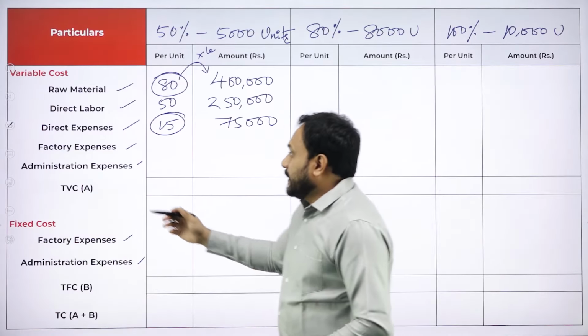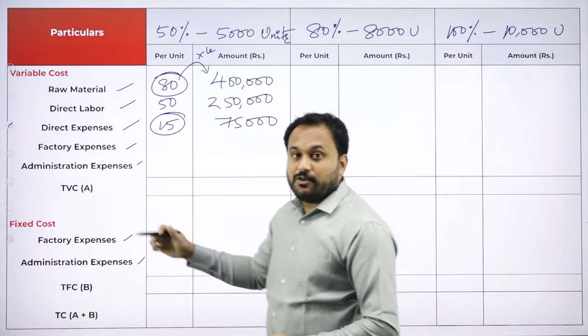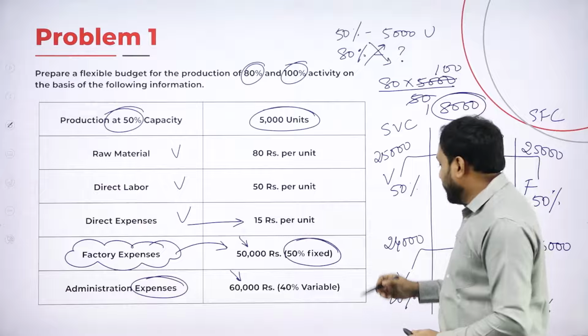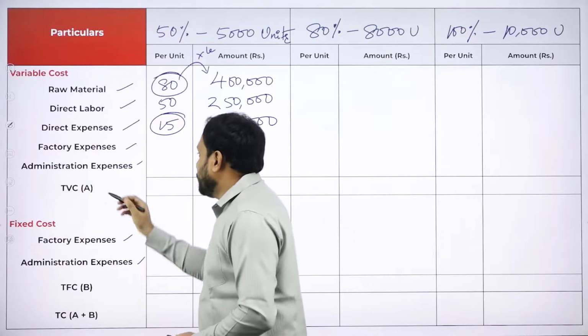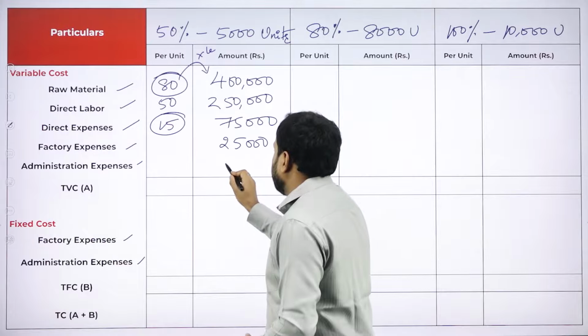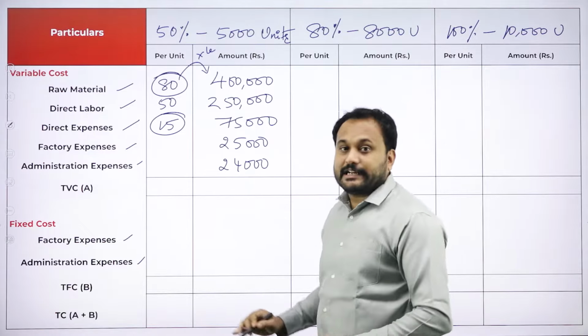Now in the variable cost, semi-variable cost, factory expenses are how much? So we have calculated here semi-variable, that is 25,000, and administration is 24,000. So here we'll write 25,000 and then we have 24,000. This is how you'll be writing.